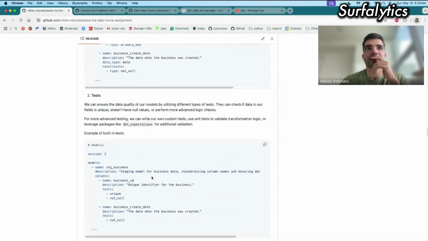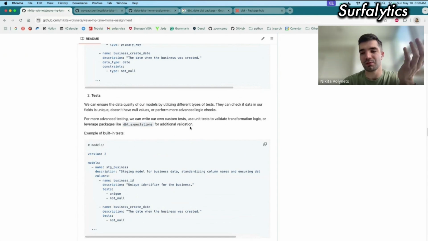In terms of tests, DBT has several types of tests. I implemented some of the built-in tests, the four main types, to check. I haven't implemented more advanced tests because I didn't have enough time for this, but I mentioned that we can create our own custom tests, or we can use external packages like DBT Expectations.